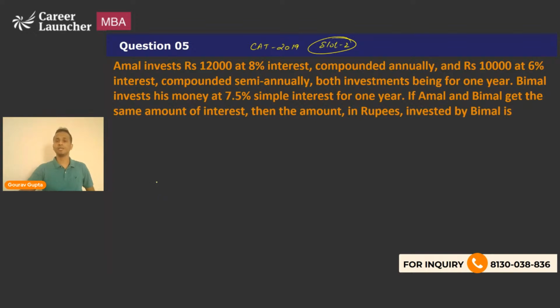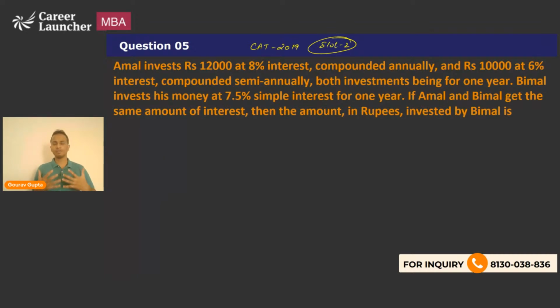Now, this is a TITA question, so here you will have to type in your answer. They are asking if Amal and Bimal get the same amount of interest, then the amount invested by Bimal will be how much? The question says Amal invests 12,000 at 8% compounded annually and 10,000 at 6% compounded semi-annually, both investments being for 1 year, and Bimal invests his money at 7.5% simple interest for 1 year.